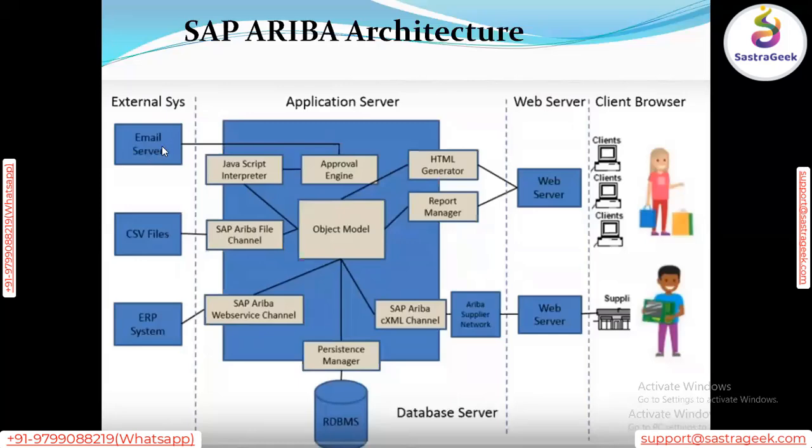When the customer wants to retrieve or save any information, they execute it from their browser, it comes to the web server, and the web server passes that information to the application server. From the application server it reaches the object model, and with the help of the object model it comes to the persistence manager. The persistence manager plays a very crucial role in this application server.